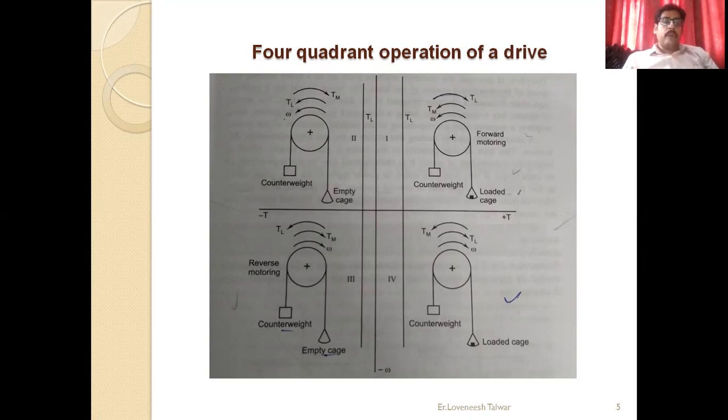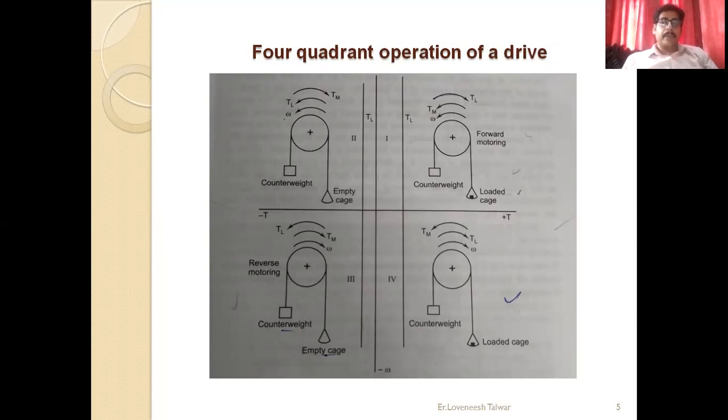The load torque of a hoist mechanism may be assumed to be constant, that is independent of the speed, since the forces due to friction and windage are small. In the case of a low speed hoist, the torque is primarily due to the gravitational pull on the cage. This torque, being an active load torque, does not change its sign.